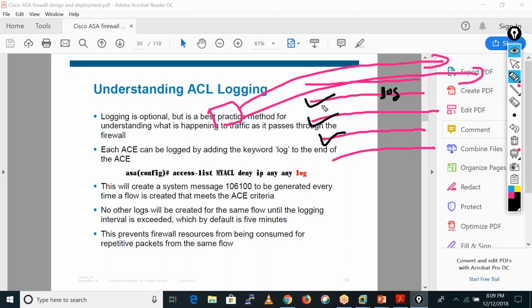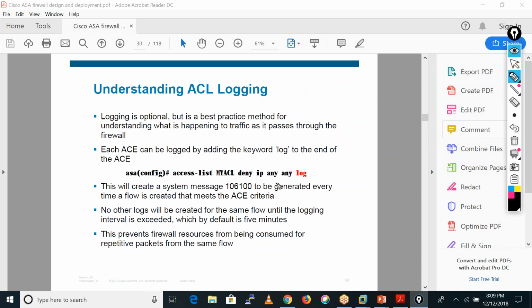So if this rule matches, our firewall gives a log to us, so we can see that this rule is hitting. For that we need to add the log keyword at the end of the ACL. This is the format to write the access list: access-list, my ACL name, then we define the action which is deny or permit. After that IP, then we can define the source IP address, destination IP address, and the log, like this.